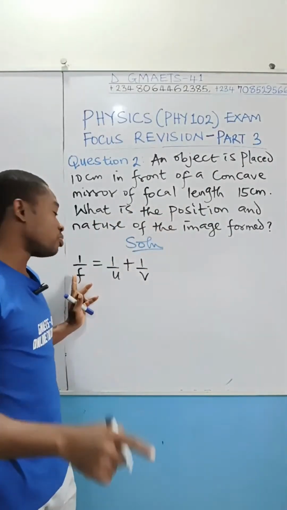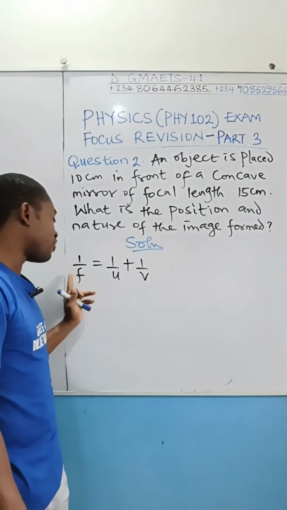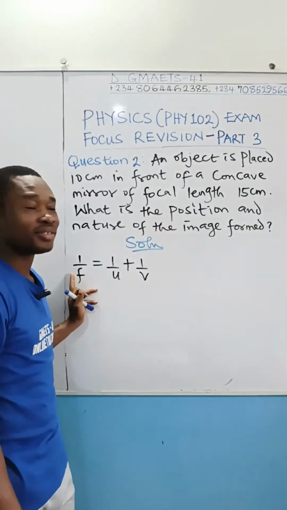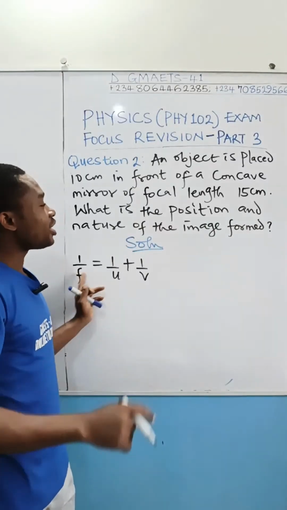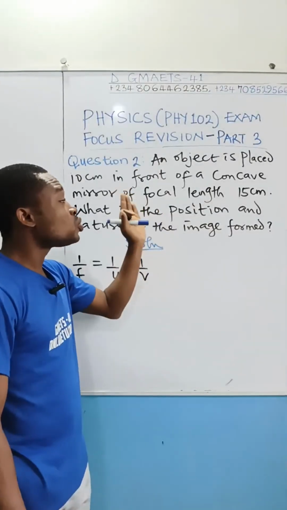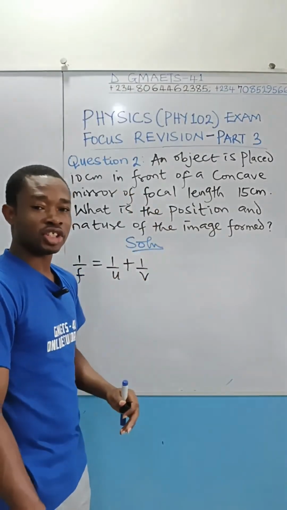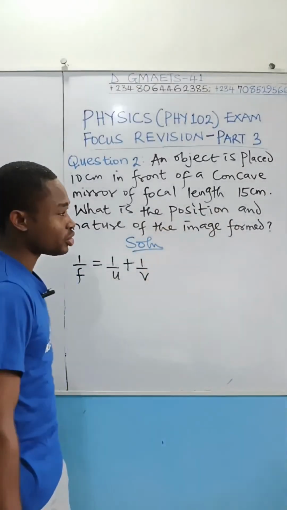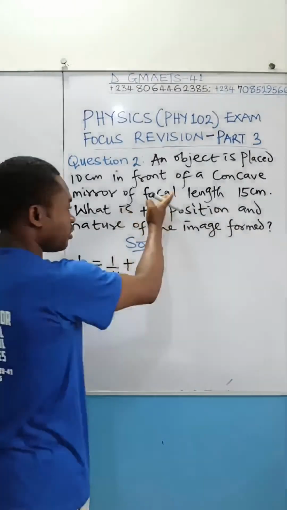If it is a convex mirror, if they give you the value of F and you are fixing it, you're going to include a negative sign. And take note that here I did not divide anything by 2, because we were not given the radius of curvature to now get the focal length by dividing the radius of curvature by 2. Nothing like that here. We have the focal length directly.